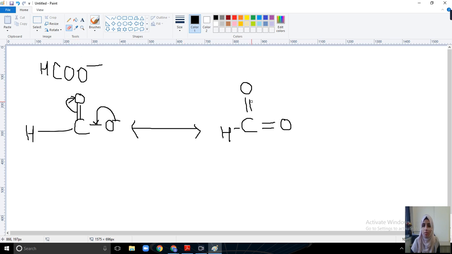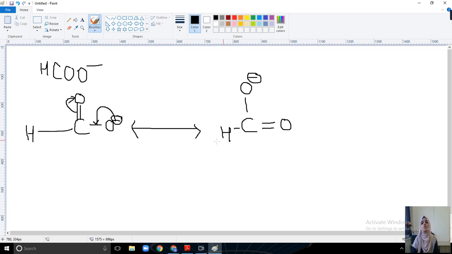So will a double bond come here? No. This charge is converted into a bond and this bond is broken and converted into a charge. So it will form a negative charge here, where first the negative charge was present on this oxygen. Okay, so this is a resonance structure. This is the first structure, the actual structure. This is the resonance structure.